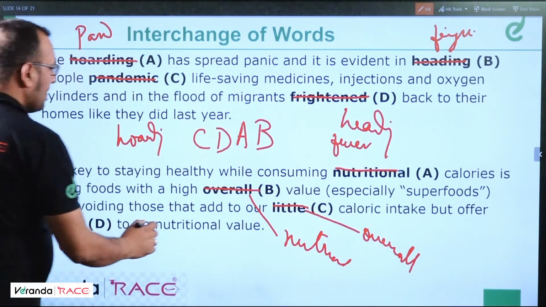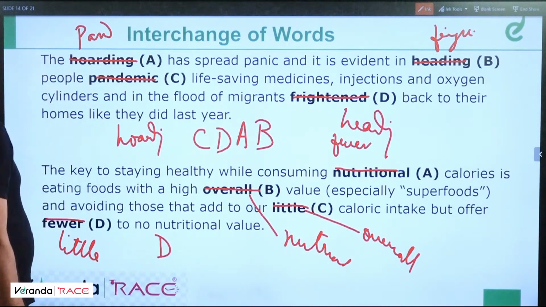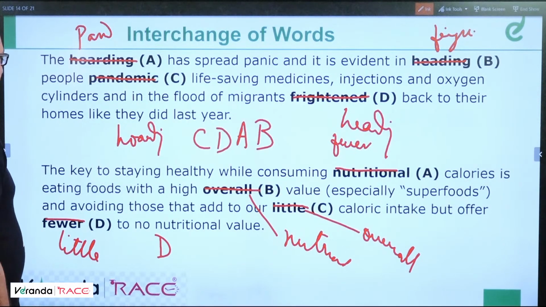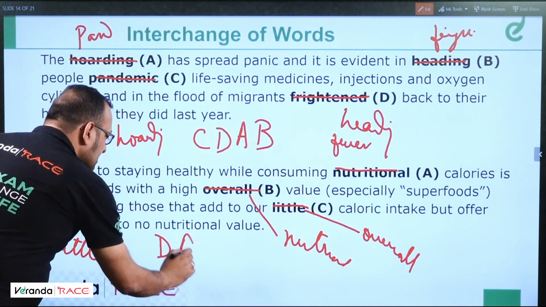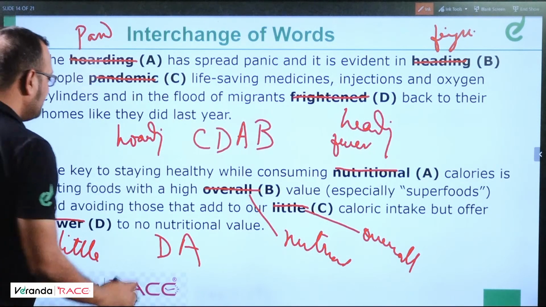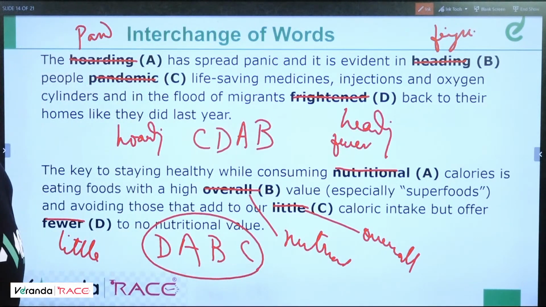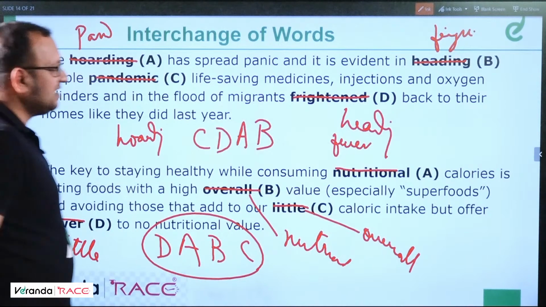So the answer should be, in the place of A we have put fewer, so it should be D. In the place of B we have put nutritional, which is A. In the place of C we have put overall, which is B, and then C, the correct answer. I think you have got it. The key to staying healthy while consuming fewer calories is eating foods with high nutritional value and avoiding those that add to overall calorific intake but offer little to no nutritional value. Fine.